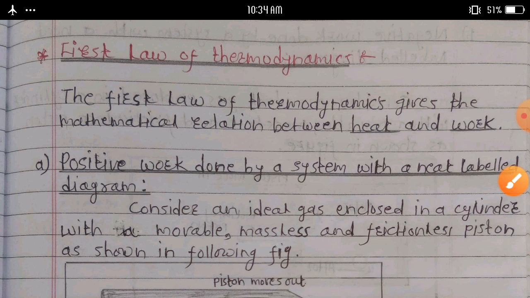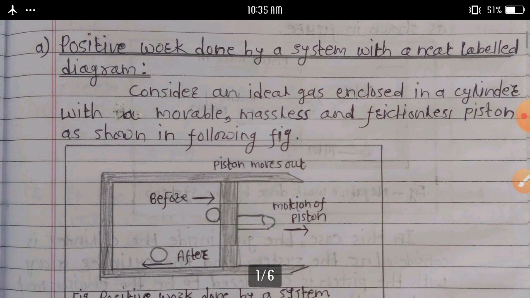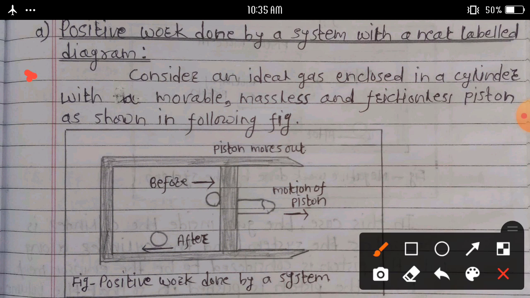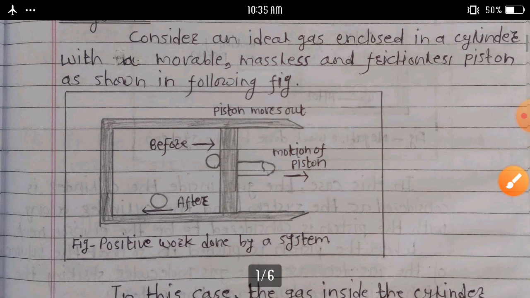First, positive work done by the system with a neat labelled diagram. See this diagram.